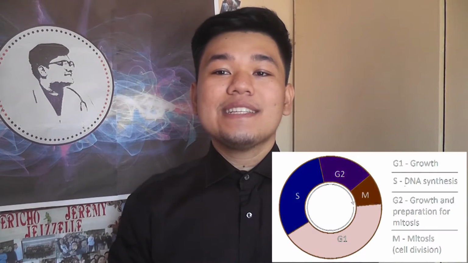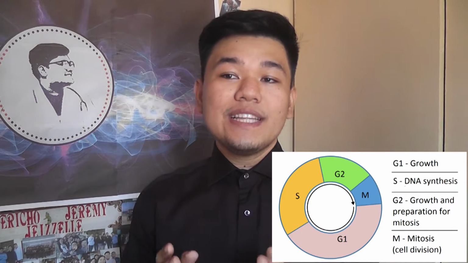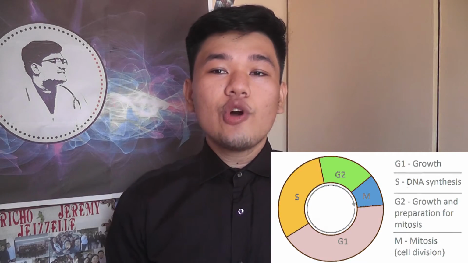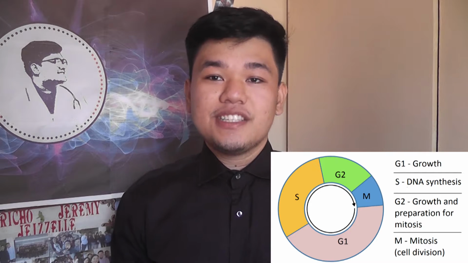G2 phase is where the cell continues to grow and produce new proteins for division. So that the cell can proceed to the next phase, mitosis, the G2 checkpoint checks that all the chromosomes are fully replicated and contain no damage. If the cell passes the checkpoint, the cell will now enter the last phase of the cell cycle, mitosis. In mitosis, cell growth and production of proteins stop at this stage.